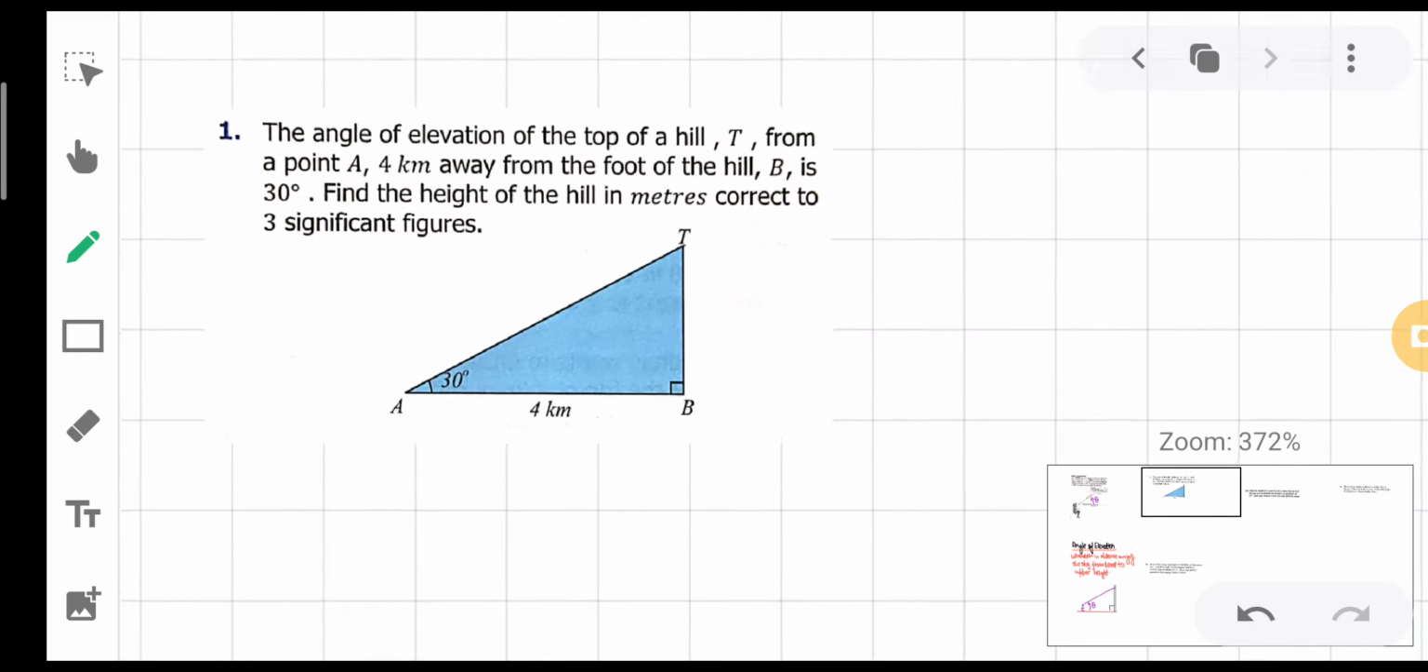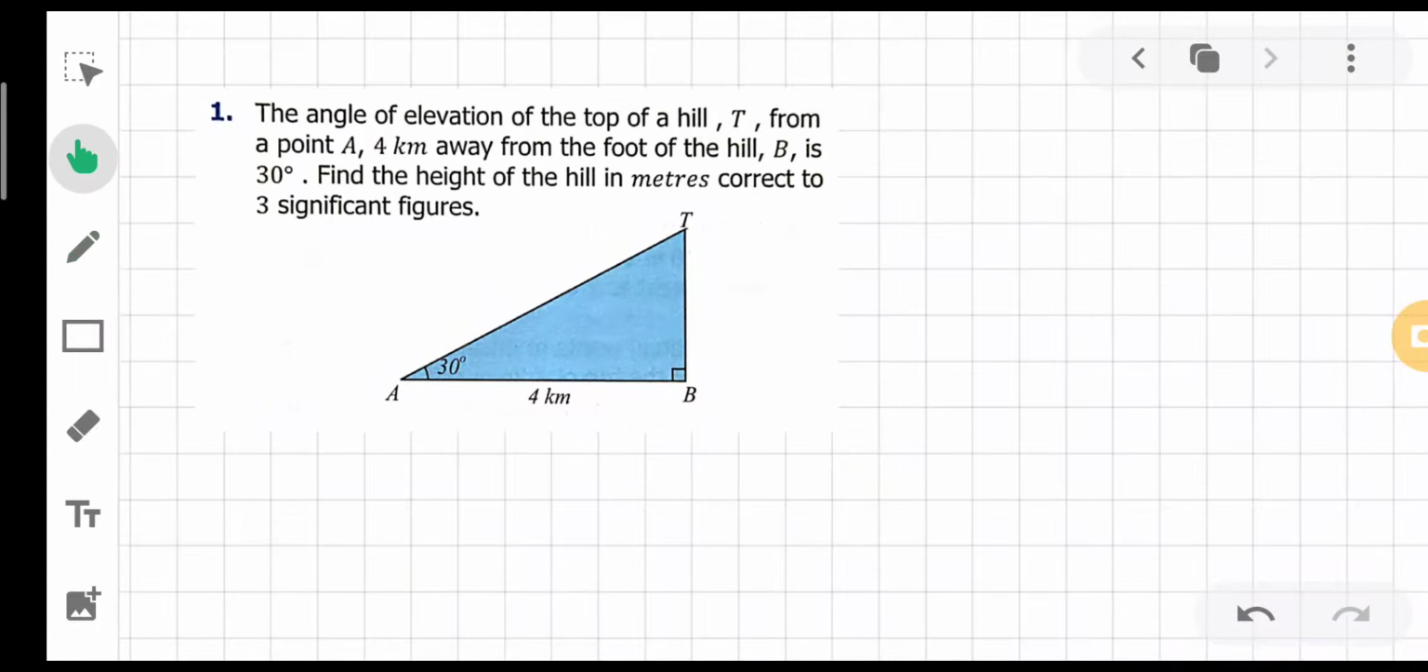Let's start with the proper questioning, how the questions are given to you. Starting with the following question: the angle of elevation of the top of the hill T from a point A, 4 kilometers from the foot of the hill. As you have seen clearly, this is a hill, labeled TB. Obviously I have shown it to you like a building. So this is your hill TB, the angle of elevation from A is 30 degrees, and the distance from the base B of the hill to A is 4 kilometers. They are interested in finding the height of the hill in meters, correct to three significant figures.